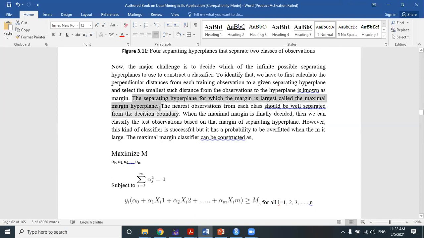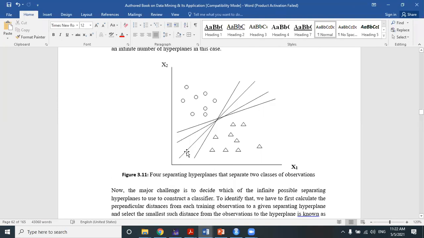Understood? This thing I have already discussed. The separating hyperplane for which the margin is the largest, or the maximum margin, is called the maximum margin hyperplane. Now, you may think: for an infinite number of straight lines, how can we calculate the margin for each individual straight line? Obviously, you will not calculate it with pen and paper. The software or the programming language will do the calculation for you. It will choose the maximum margin classifier for you. This is all the internal part of your code.